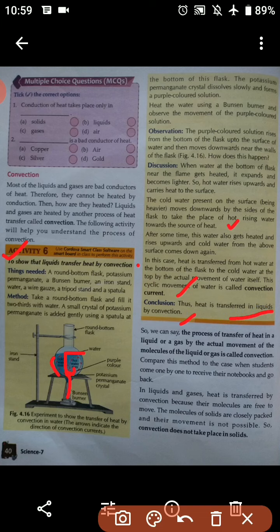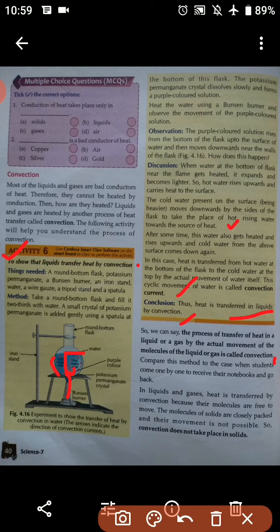So we can say the process of transfer of heat in a liquid or a gas by the actual movement of the molecules of the liquid or gas is known as convection. Compare this method to the case when students come one by one to receive their notebook and go back.